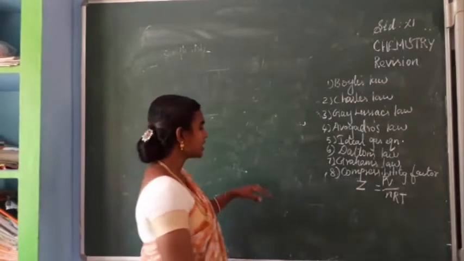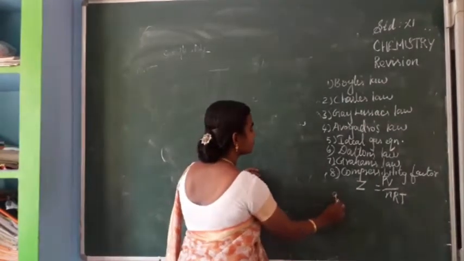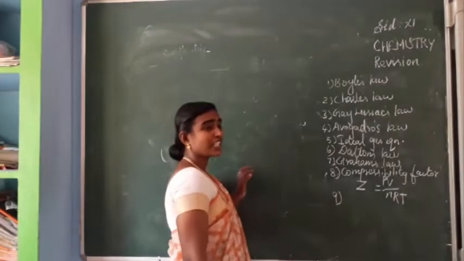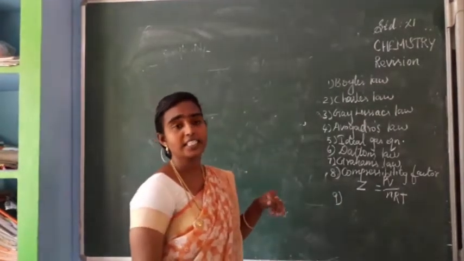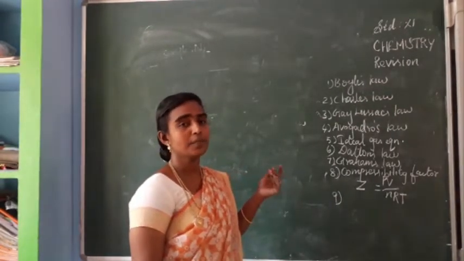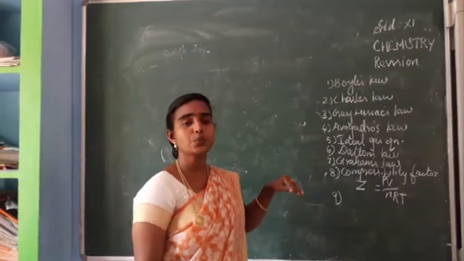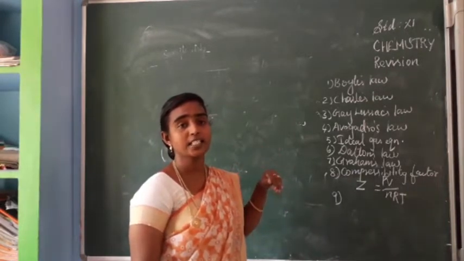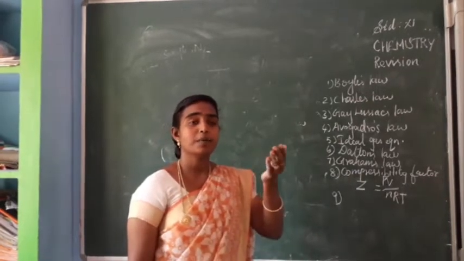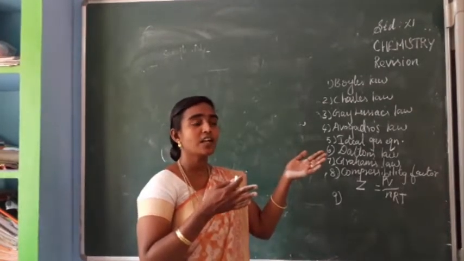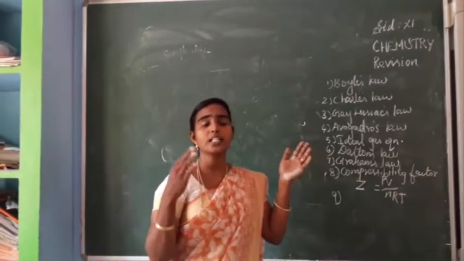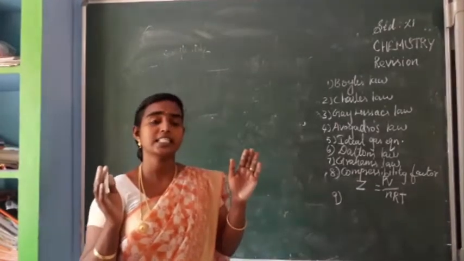Okay. So next is pressure correction and volume correction in ideal gas. We know the ideal gas equation PV is equal to nRT, but as Van der Waals has given, we cannot expect all gases to behave ideally, isn't it?